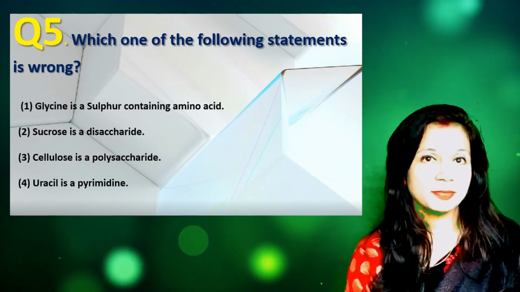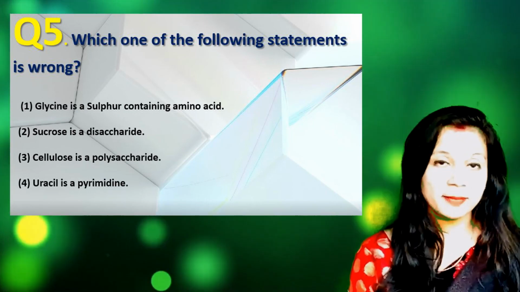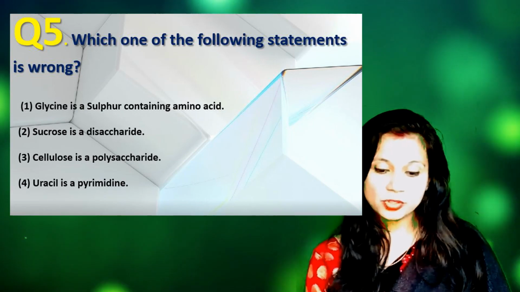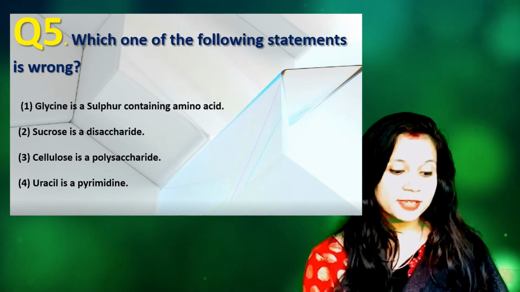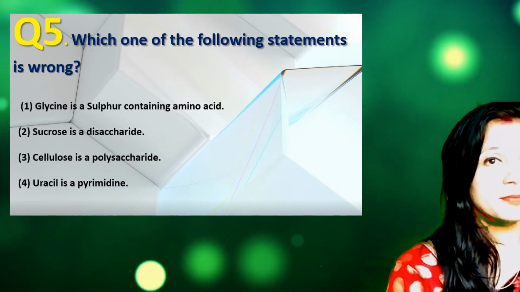Now come to question number 5. Which of the following statements is wrong? Number 1: glycine is a sulfur containing amino acid. Number 2: sucrose is a disaccharide. Number 3: cellulose is a polysaccharide, and number 4: uracil is a pyrimidine.